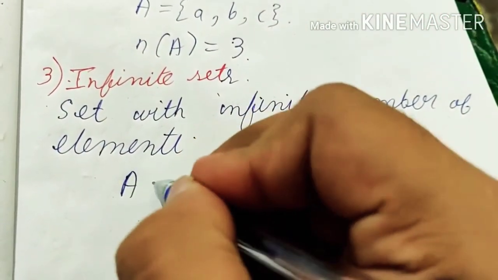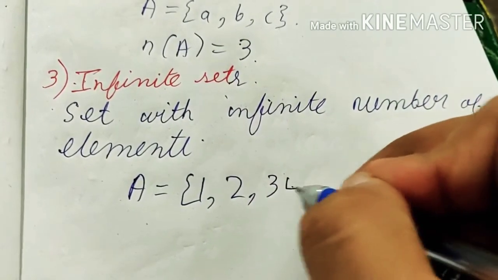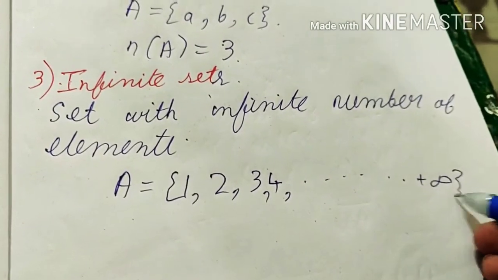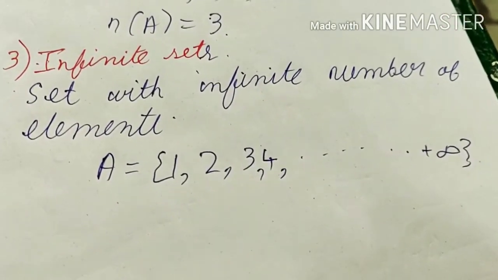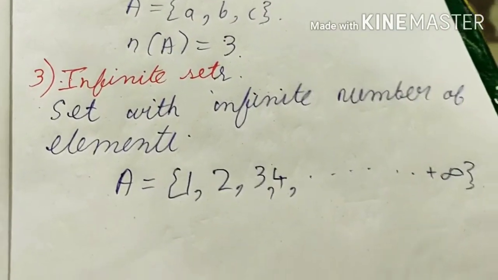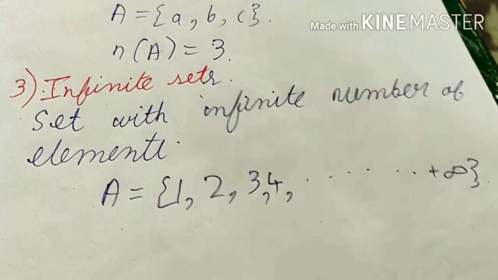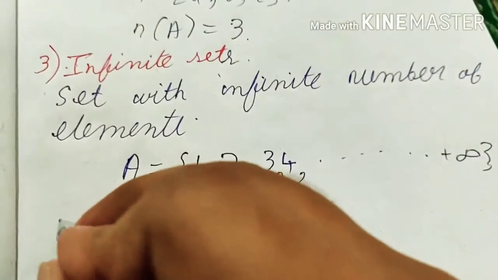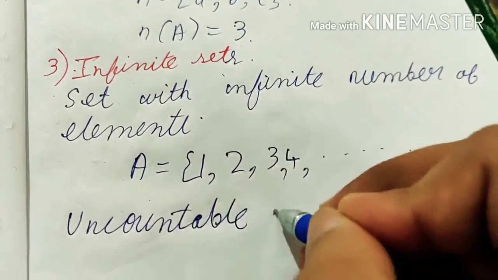Like if we have a set that has numbers 1, 2, 3, 4 and so on up to plus infinity, the numbers go till the end, but there is no ending of the number system. We cannot count an actual value. We will just write that it has an infinite number of elements in the set. We don't have an actual number. These are uncountable numbers of elements.